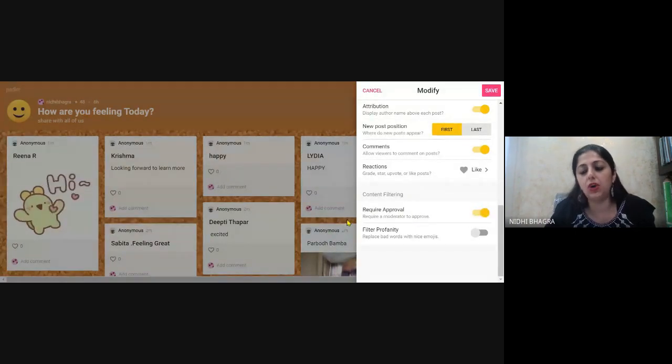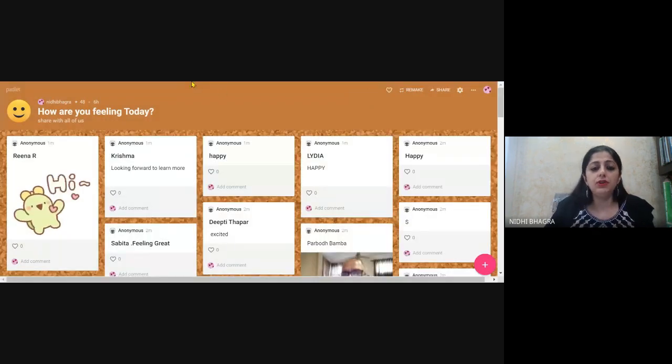If you have turned it on, then it will require approval. So it won't show. Every time you have to approve, and if you're not approving, it won't show. I did not choose this setting. Otherwise, for every post I have to give the approval, or maybe it is some other setting issue. So I'm going to send a YouTube video tutorial. You can check it out. Each and every setting has been explained there wonderfully.